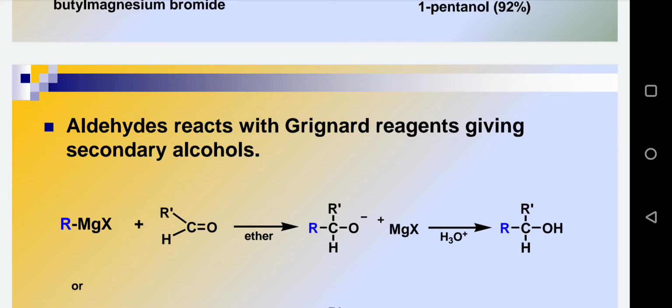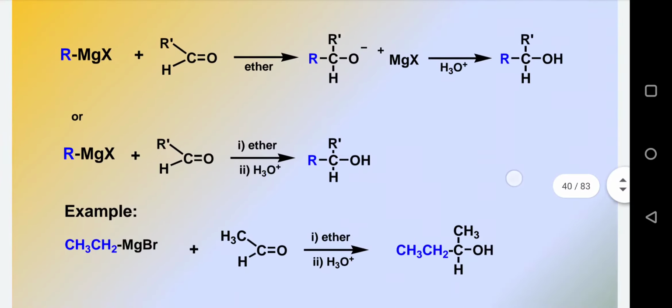We have to treat RMgX with an aldehyde, right? Aldehyde reacts with Grignard reagent giving secondary alcohols, so you may see over here RMgX plus RCHO in the presence of ether. We will get again this tetrahedral kind of intermediate, and on the workup process, that is the second process of water in the presence of acid, we will get this secondary alcohol.